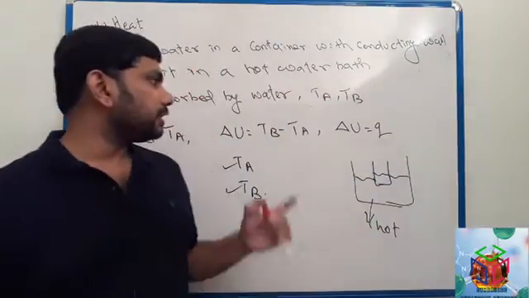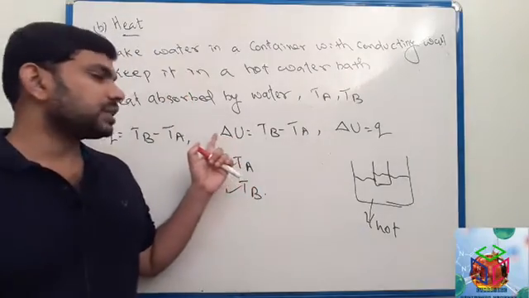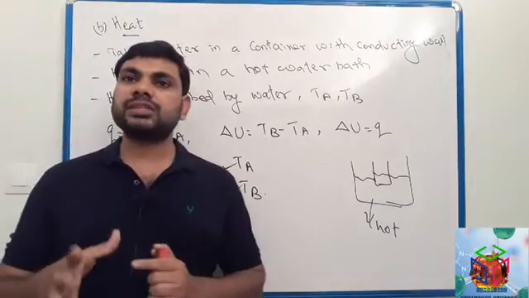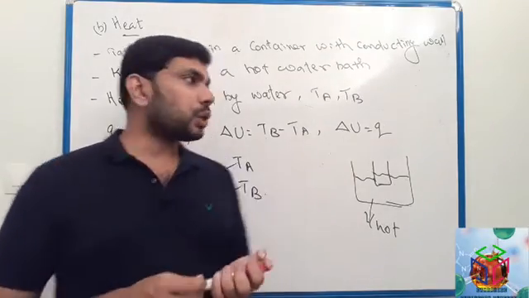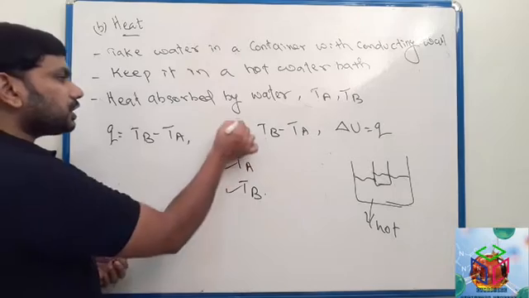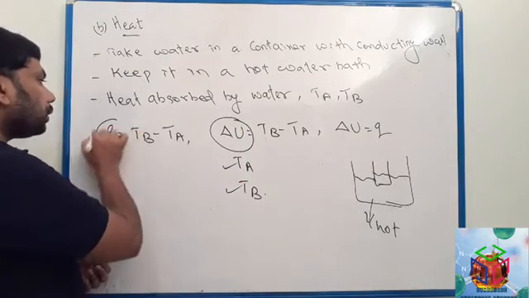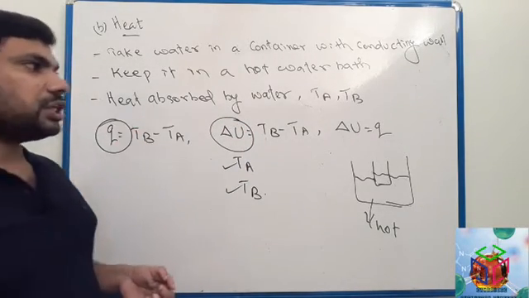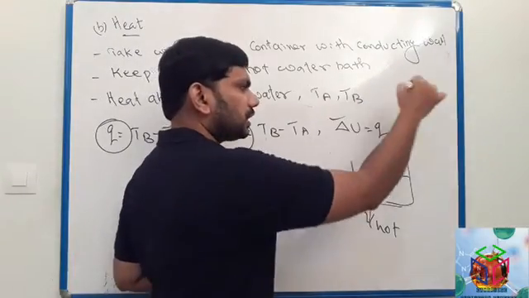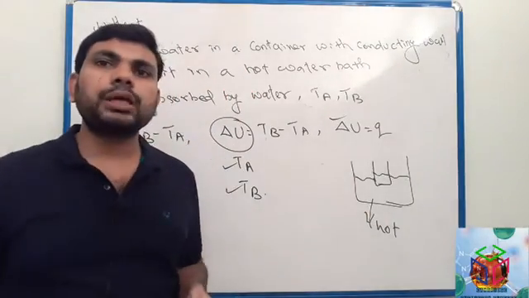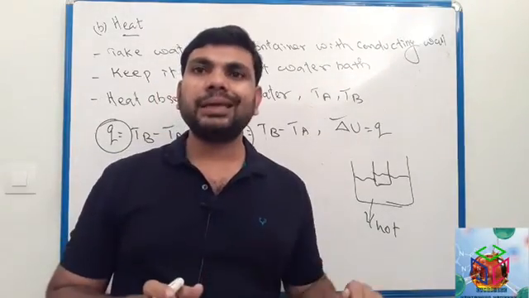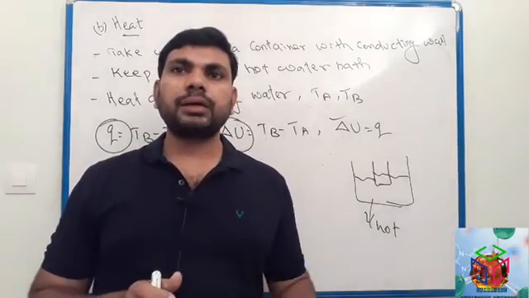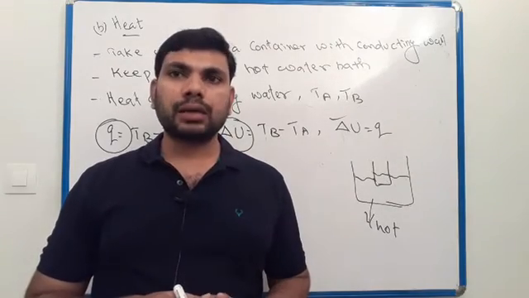We know already TB minus TA equals delta U. This change in heat is internal energy. So we can say change in internal energy, delta U, equals Q. Change in internal energy will be equal to heat transfer between system and surrounding.